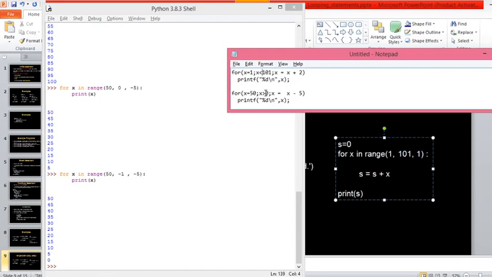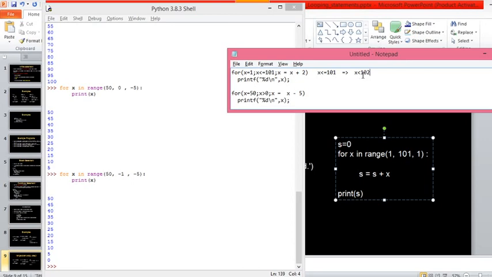Say for example you want to start from 1 and go up to 101, including 101. See here, try to understand. The condition x less than or equal to 101 is very similar to x less than 102. Correct? Less than or equal to 101 means you want to include 101 in the loop.